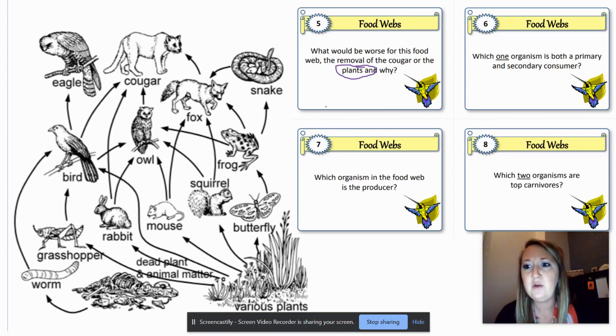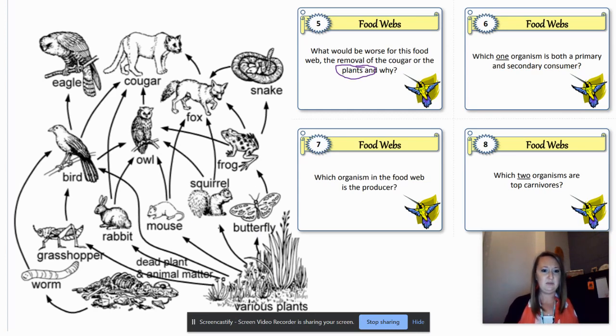Number 6, which one organism is both a primary and a secondary consumer? Remember, from the first slide, I showed you guys that organisms can be both primary and secondary. So if we look at the butterfly here, it is only primary, right? It doesn't have any other arrows that show me that it can be something else, okay? So let's look at all of our primaries because it must be a primary consumer. So I've only got one arrow going to the butterfly and one going away. So that one is not going to work.